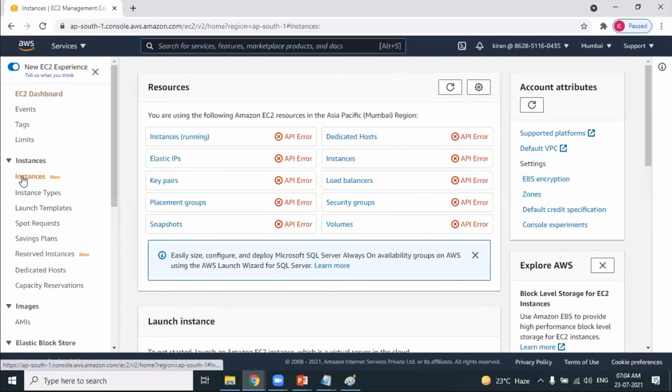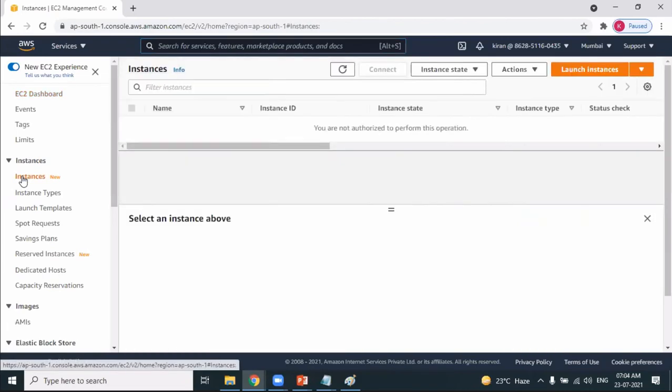You are not authorized to perform this operation. Got it? Right. He's not able to do that. So that's about identity and access management. Thank you. I hope you have understood the importance of identity and access management completely. Very, very important.